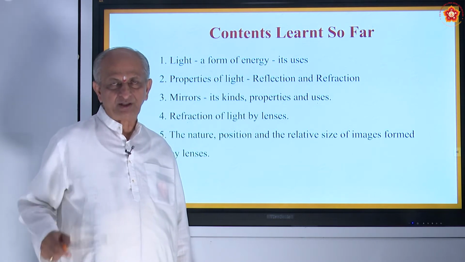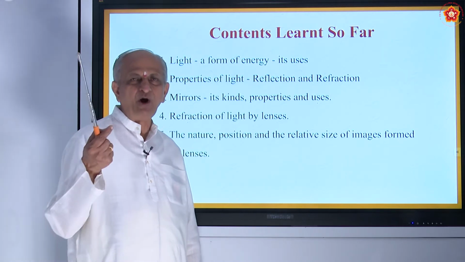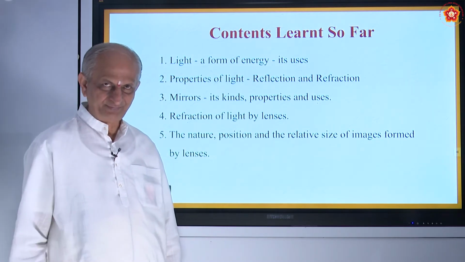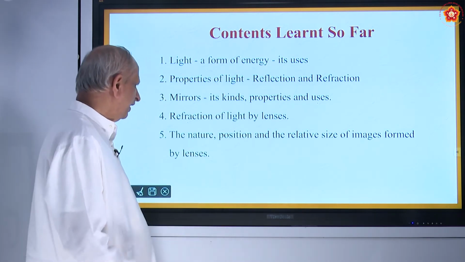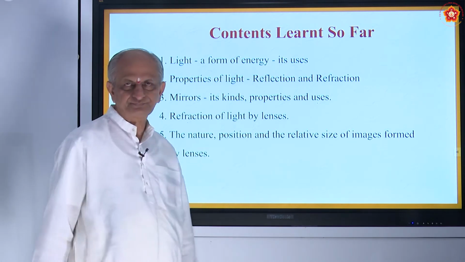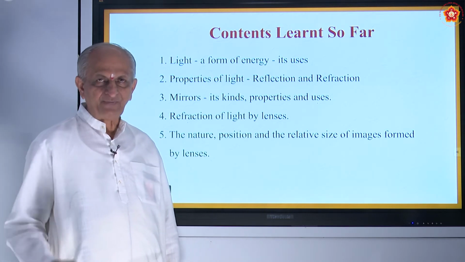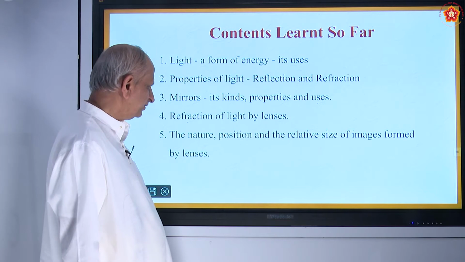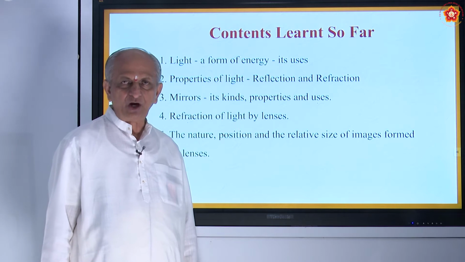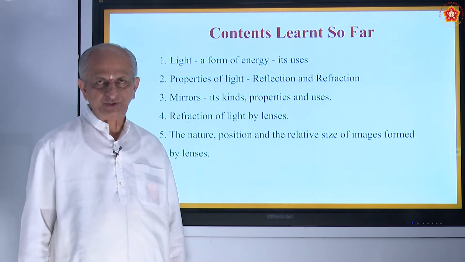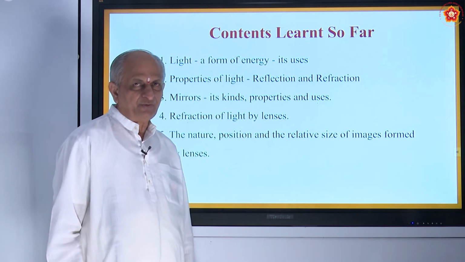Also you might have noticed the fishes kept in an aquarium. Very small fishes look to be very big in size. That is because of a beautiful property called refraction. And also you have studied about lenses. A lens is a transparent medium through which a ray of light gets refracted when it passes. There are two kinds of lenses: one is called the concave lens, another is called the convex lens. Mainly, when you say concave, it's double concave. When you say convex, you have double convex.